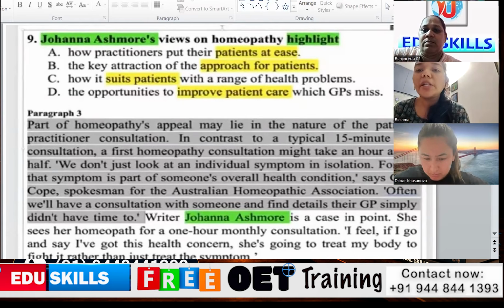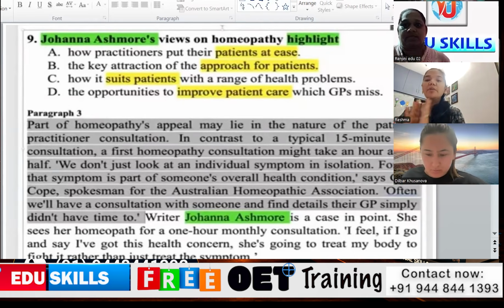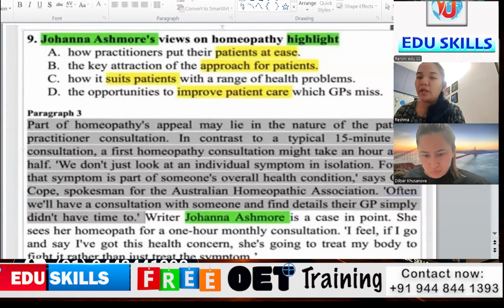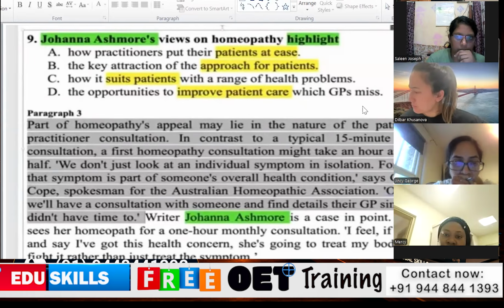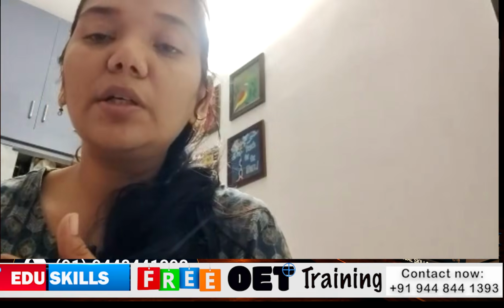Okay. Practitioner put their patient at ease. Ease means in this option, writer is saying that the patient is very comfortable with the practitioner. Who is the practitioner? Homeopathic practitioner. So that's why we have to highlight option A, patient at ease. Okay. The key attraction of approach for patients. Here the option is saying the key attraction of approach for patients, how patients are approaching towards the homeopathic.